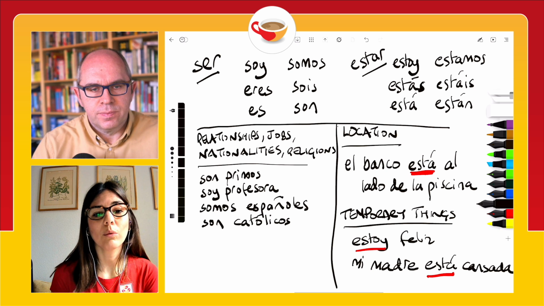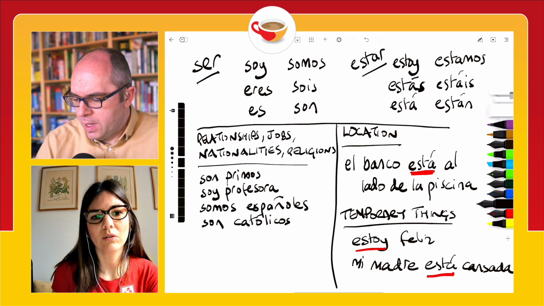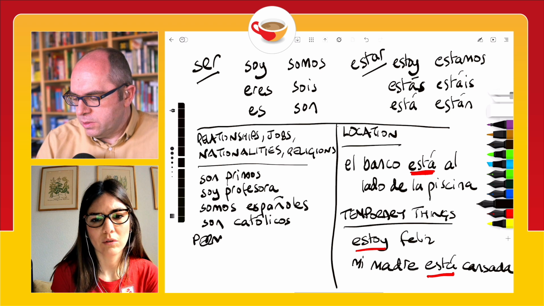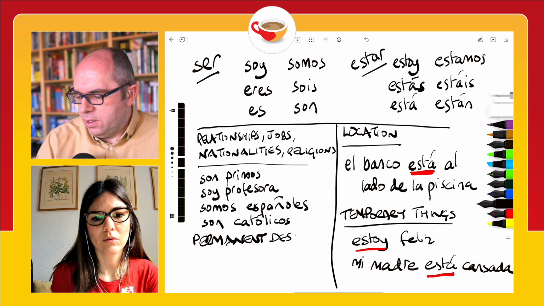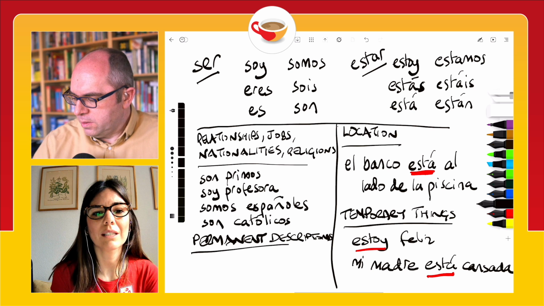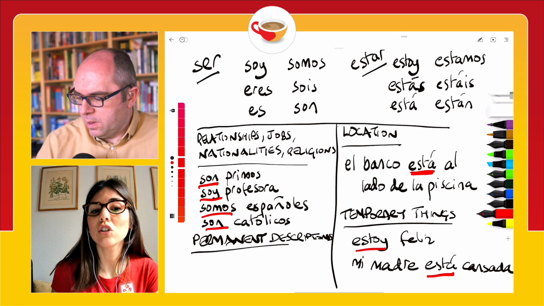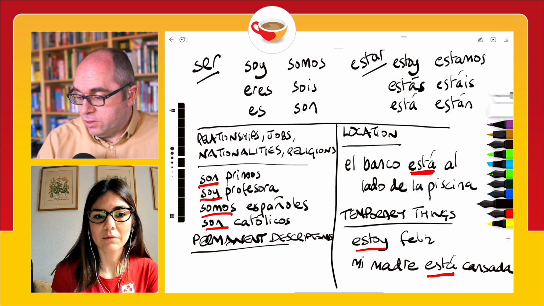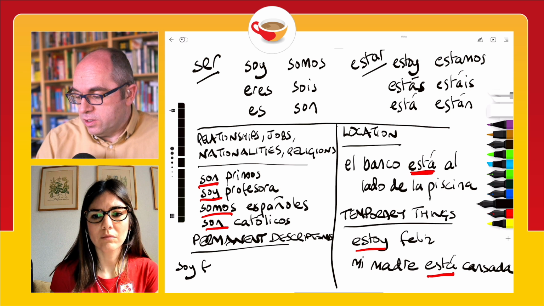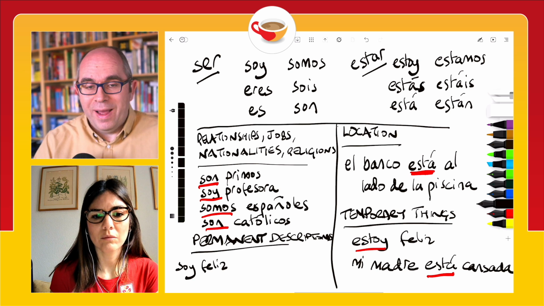Okay, and now we were talking about temporary things. So for ser, we have to think about permanent descriptions. Okay, so give us some examples of this. So rather than saying estoy feliz in this moment, I would say soy feliz. You're not just happy in this moment, but you are a happy person.